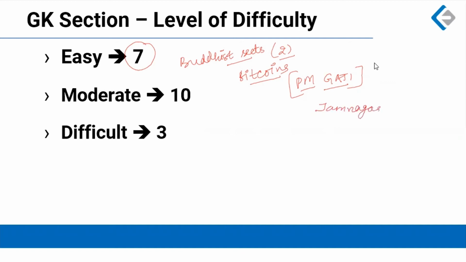Very easy to identify that Jamnagar has to be the westernmost port. And there was only one choice in which Jamnagar was given in the west. So this was also an easy question.